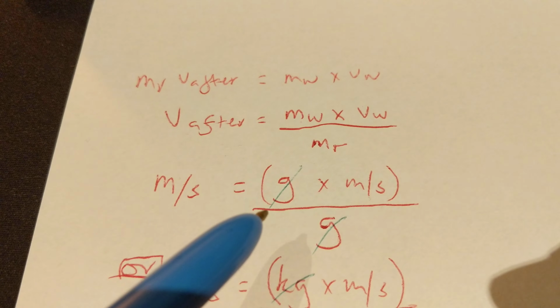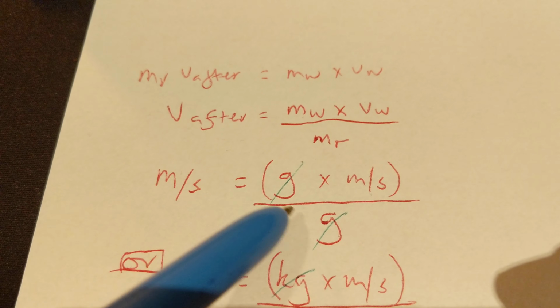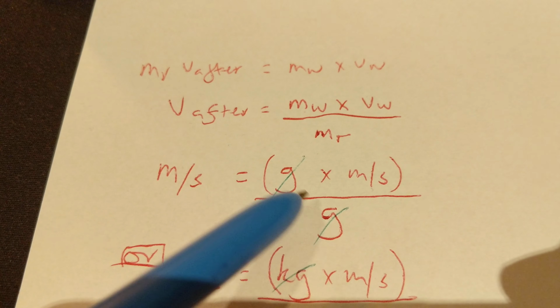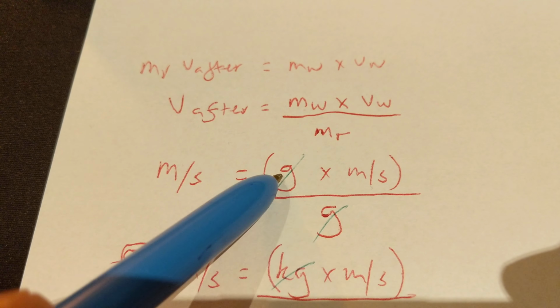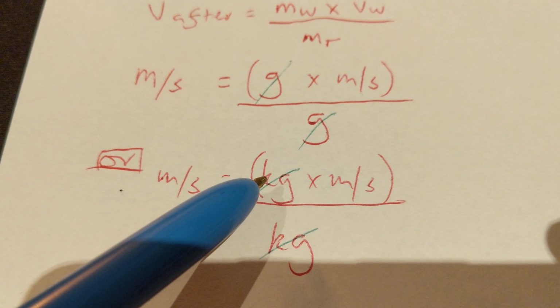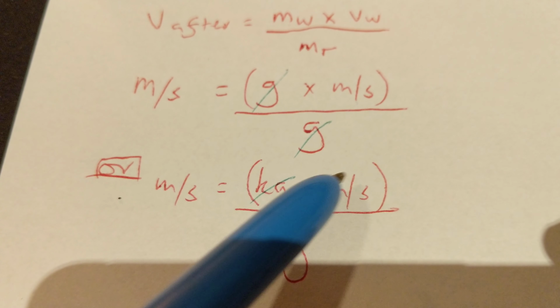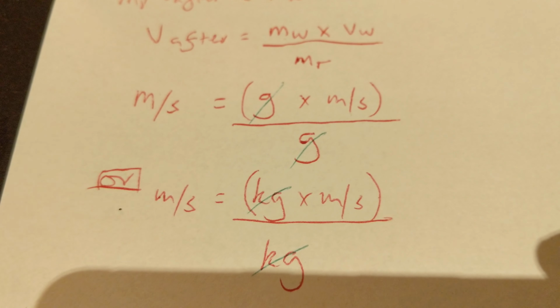Now, if we use grams, we've got the mass of the white ball, we've got the mass of the red ball, we've got one on the top, one on the bottom. Both are measured in grams, so they cancel out. They cancel, we don't need to worry about them. If we do it in kilograms, they still cancel. We end up with them cancelling out, and we end up with an answer just in meters per second, either way round.